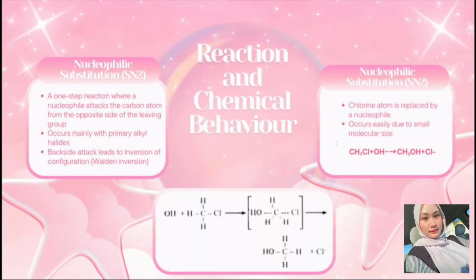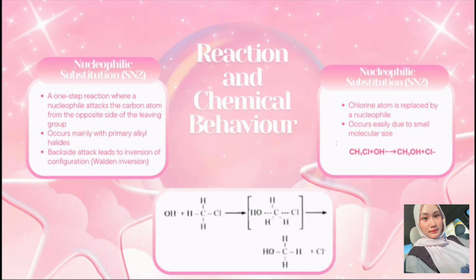Next, I will explain the reaction and chemical behavior of chloromethane, focusing on the SN2 nucleophilic substitution reaction. SN2 stands for substitution nucleophilic bimolecular. This reaction happens in one step, where a nucleophile directly attacks the carbon atom that is bonded to chlorine. The nucleophile attacks from the opposite side of the leaving group, which is chlorine. As a result, the chlorine atom leaves at the same time the nucleophile attaches to the carbon.